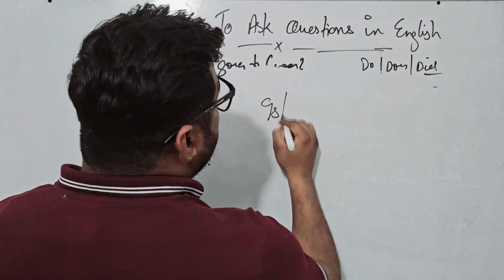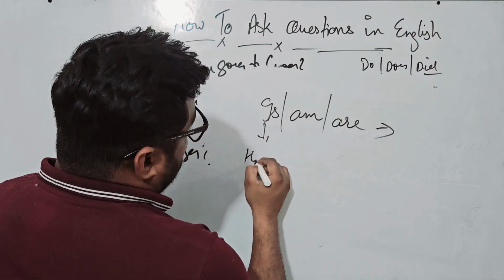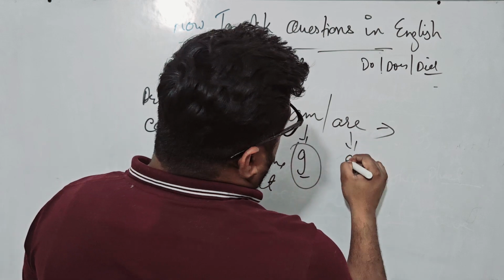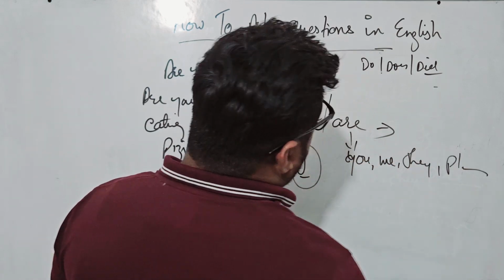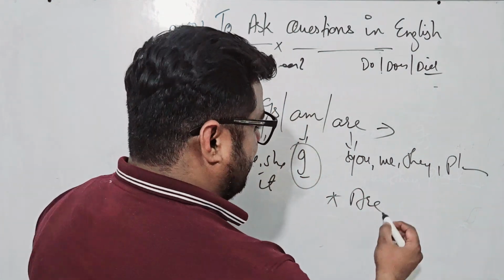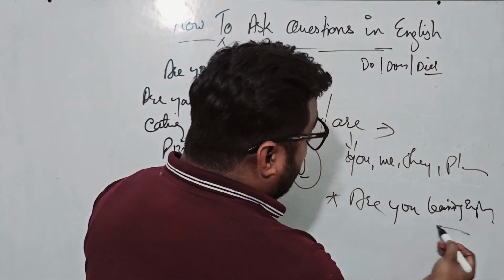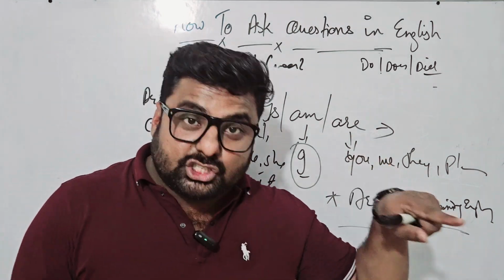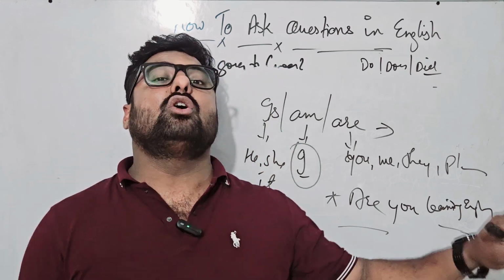It is very easy to understand. Is with he, she, it again. Am with I, and are with you, we, they, and any plural case. For an example, are you learning English? Right? Are you coming tomorrow? Is he asking about me? Is she waiting for us? Is she having her lunch? Is she going to tuition?